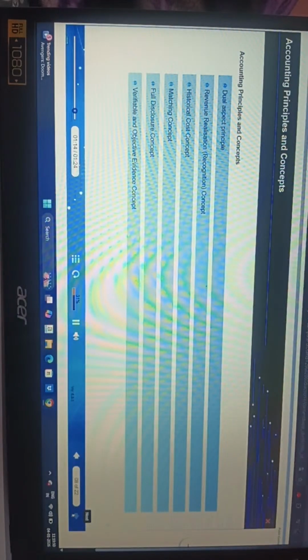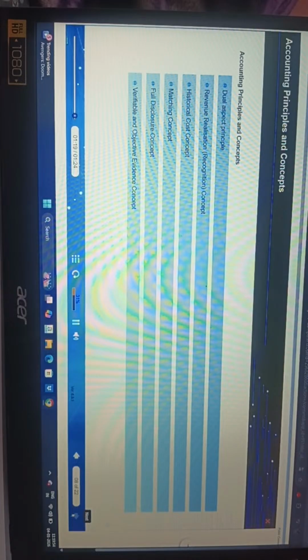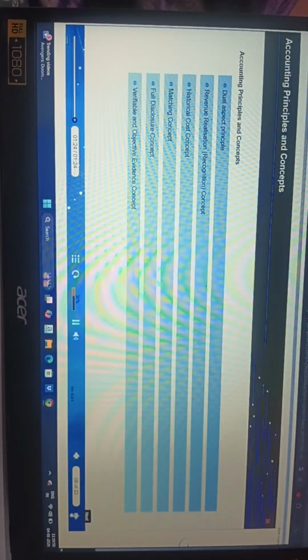For each business transaction, the books of accounts should have adequate evidence to support it and should be free from any bias. This is verifiable and objective evidence concept.